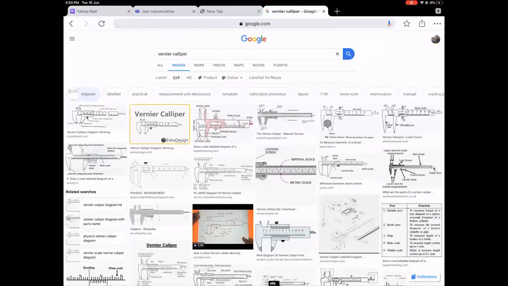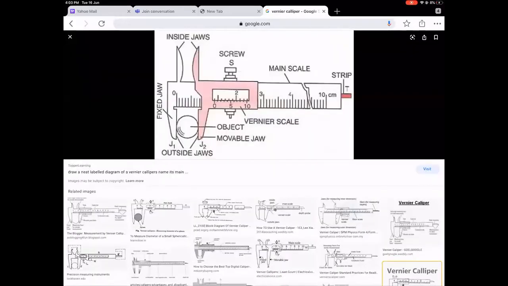So this is also a hypothetical case, because you see the distance between them is so large. Anyway, this is how you keep an object between the two jaws. Now you see the 0. So this is 2 here. So if this is 2 here, then this point here should be 1.5. Again, not very clear, but it is showing something.